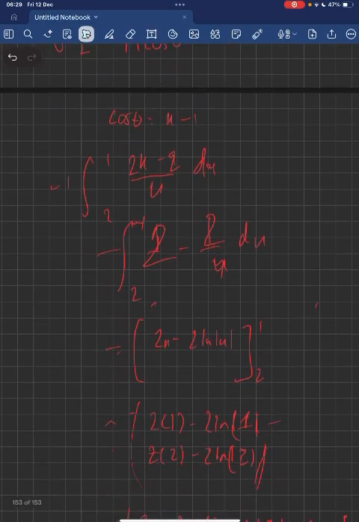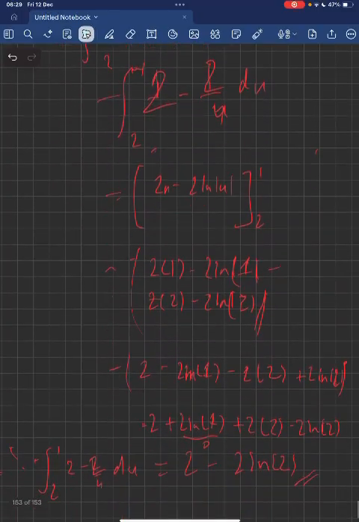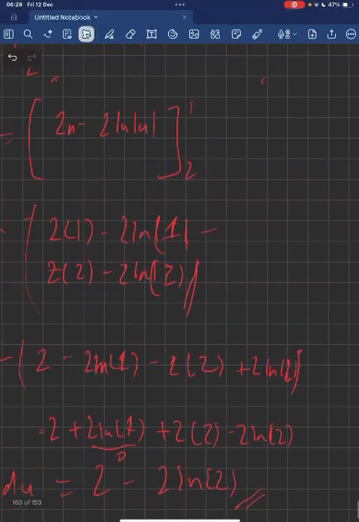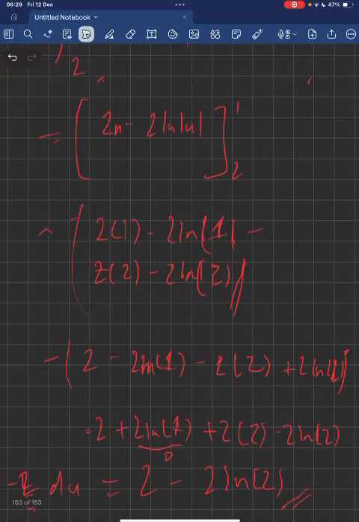Then I substitute 1 and 2, the limits, and by substituting them, we get to this form right here: 2 minus 2 ln 1 minus 2 times 2 plus 2 ln 2, and then we negate the whole thing because we have a negative out the front of the integral. So 2 minus 2 ln 1 is just going to be 2, because ln 1 is 0, and then 2 times 2 is 4, and then minus 2 ln 2. So if we simplify it, we get 2 minus 2 ln 2, which is exactly what they wanted us to show.